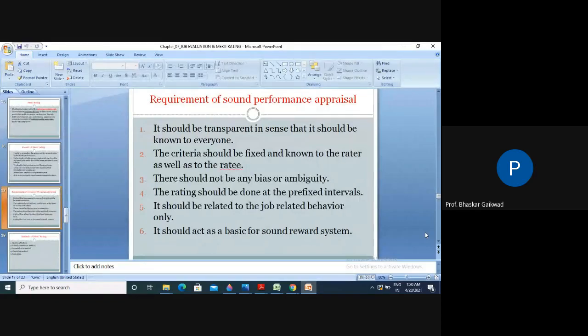Rating should be done at a pre-fixed time, meaning 3 months. Just like calibration, we can do the rating every 3 months, 6 months, 1 year. It should be related to the job, related to behaviors only. So the job relations and the behaviors of the workers in relation to the jobs should act as a base for a sound reward system. So based upon merit rating, we can give the rewards to the workers. This is one of the basic things we require in a rewarding system.